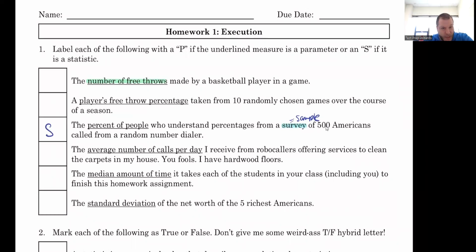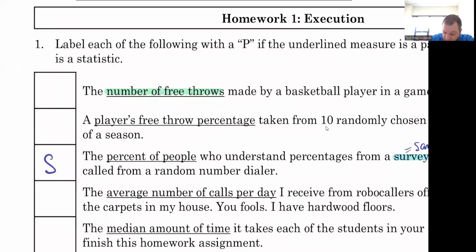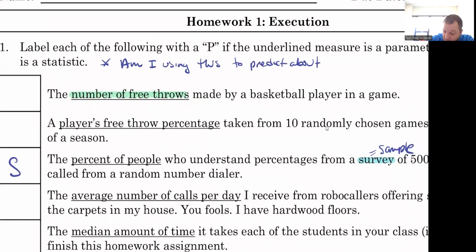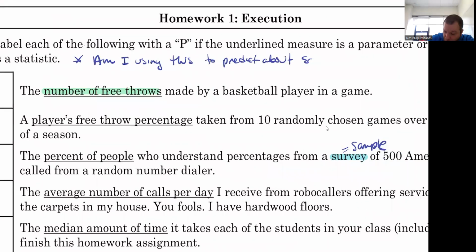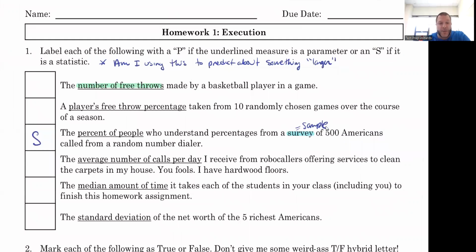So since I have a sample, then this percent of people must be a statistic, right? Some of the other ones might be a little bit trickier. One of the things that you might want to look for, if you're confused between sample versus population, because it can seem a little bit similar at times, is to ask yourself: am I using this to predict something, quote, larger? Because if you are making a prediction about something larger, then what you're looking at is a sample of some sort of population.